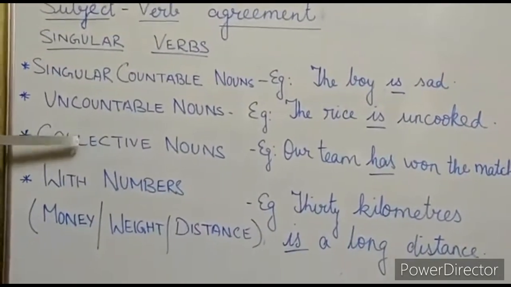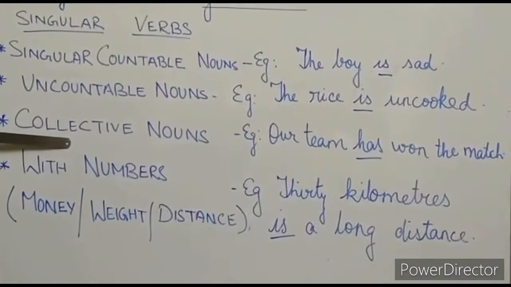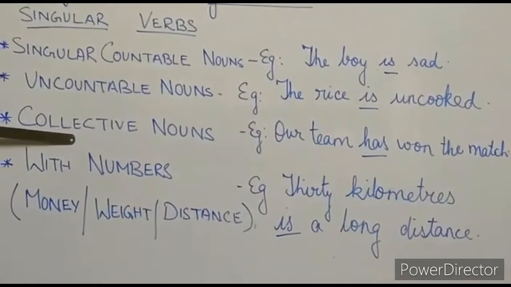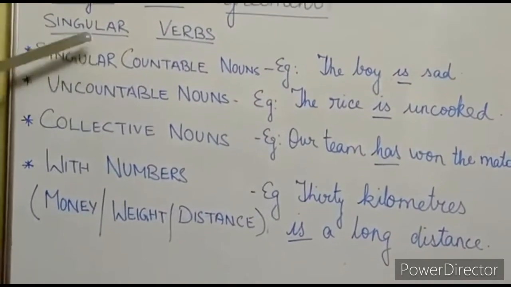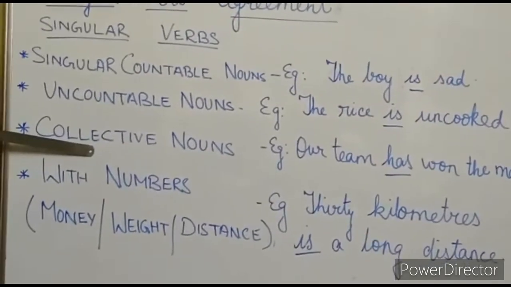So these particular words are called collective nouns. Swarm, flock, pack. With collective nouns, we always use a singular verb. That means collective nouns are taken as singular.